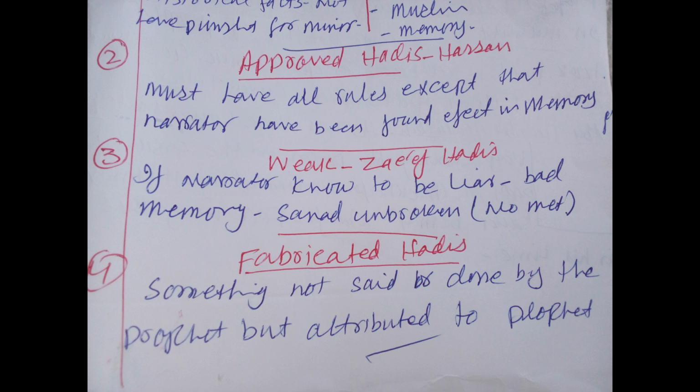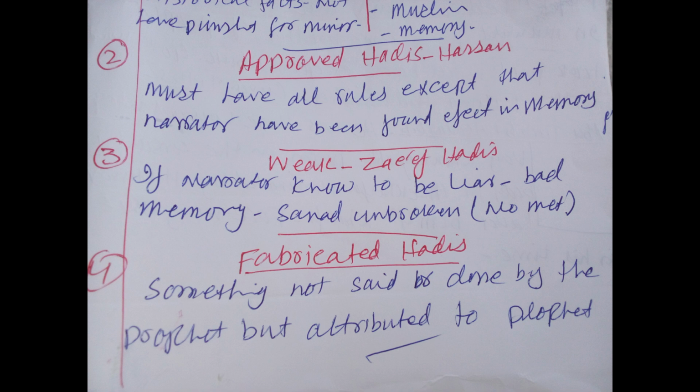The narrator must be a Muslim, because a non-Muslim cannot narrate the hadith, and Islamic scholars don't accept the hadith of those who were non-Muslim. So these are the criteria made by the Muslim scholars in order to know the authentic or sahih hadith. If all these criteria can be found in a hadith, that hadith will be known as authentic or sahih hadith.